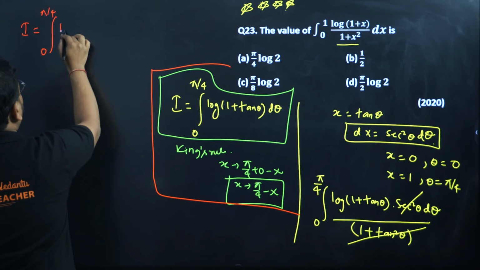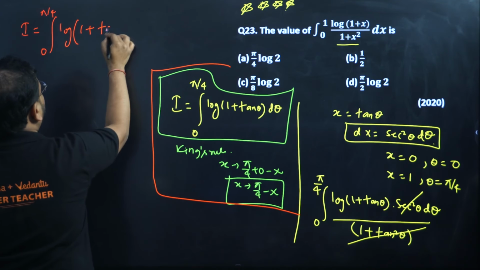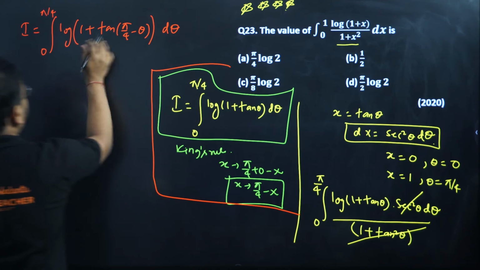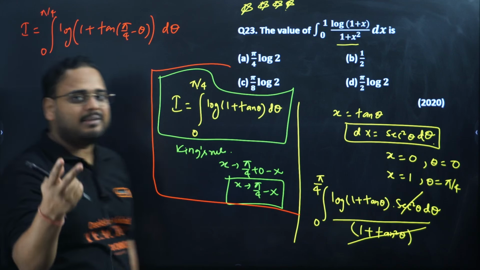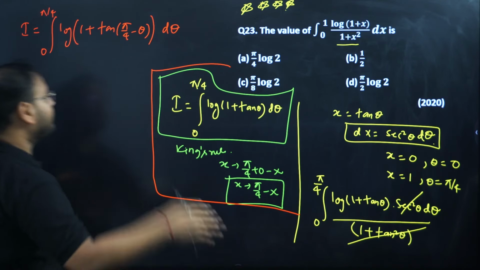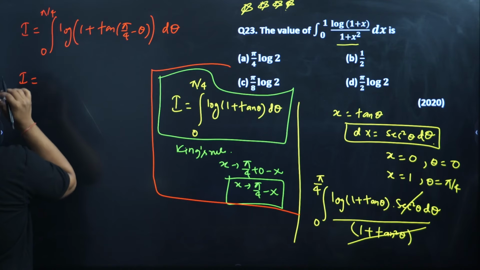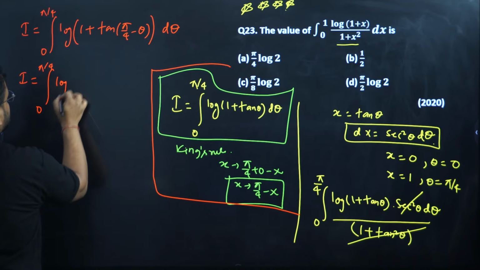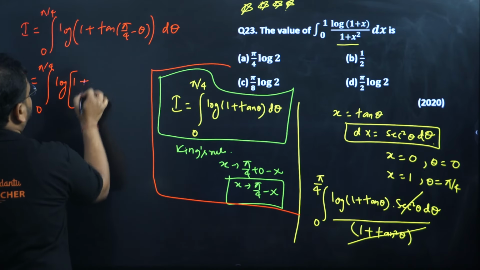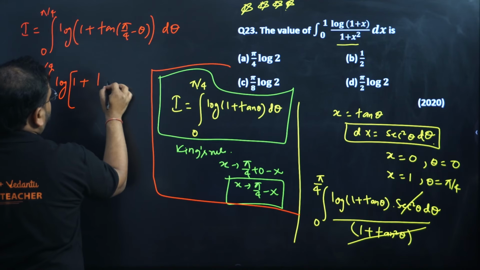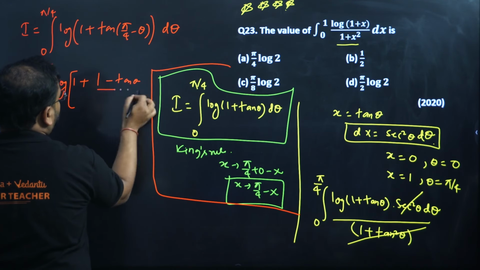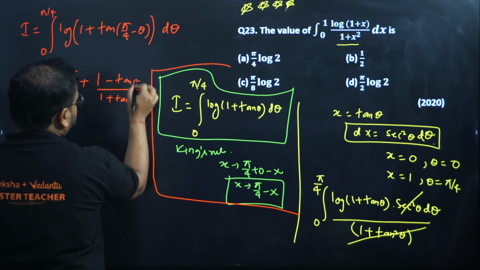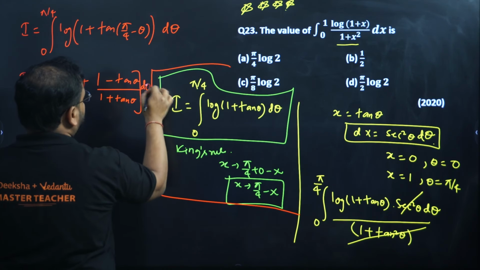And I'll have log 1 plus tan of pi by 4 minus theta, d theta. We can write a formula for tan of pi by 4 minus theta. Tan A minus tan B is what? Tan A minus tan B upon 1 plus tan A tan B, right? So the log is as it is, no change in the logarithm. And over here we'll have 1 plus tan pi by 4, which is 1, minus tan theta, and 1 plus tan pi by 4 times tan theta will be 1 plus tan theta. And of course, we have d theta over here.